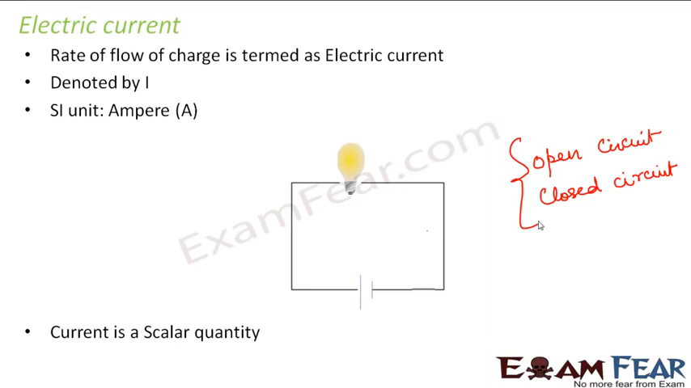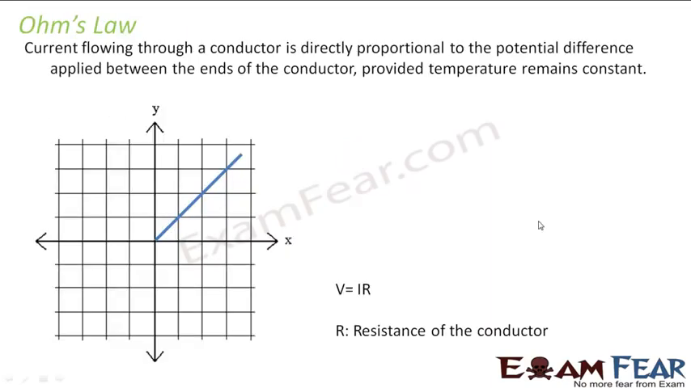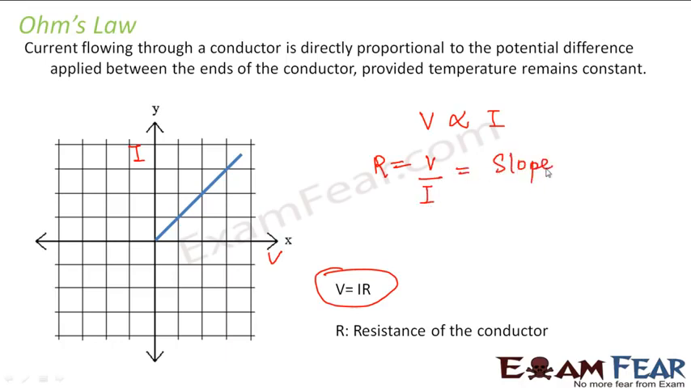Now current is also a scalar quantity where we are interested only in the magnitude. And then an important law is the Ohm's law, which states that current and voltage, they are directly proportional to each other. So as voltage increases, current also increases. And if you look at it graphically, we see that it is a straight line, and here this directly proportional is converted into equality, introducing a constant which is resistance of the conductor. So if you want to find out the resistance, you can find it out as the ratio of voltage to current. Graphically you can find out by calculating the slope of the graph, which is given by tan theta.